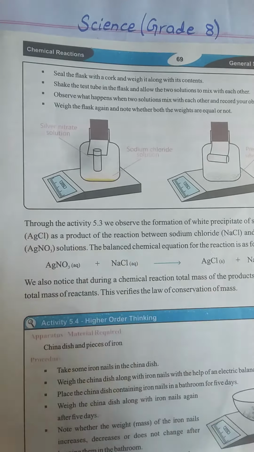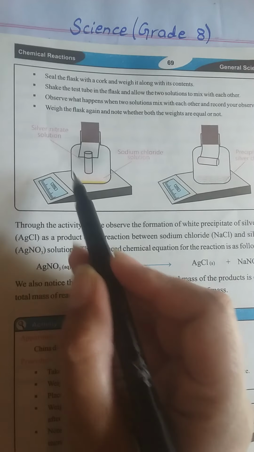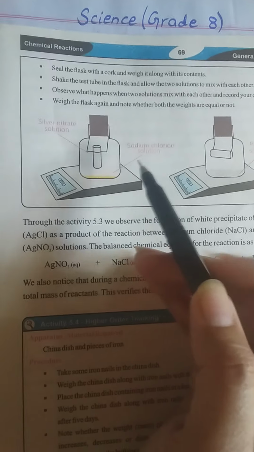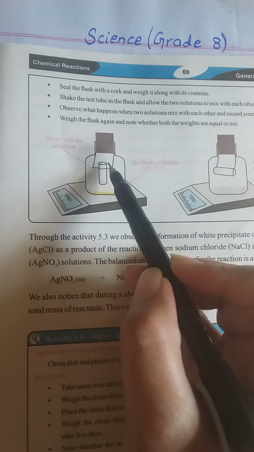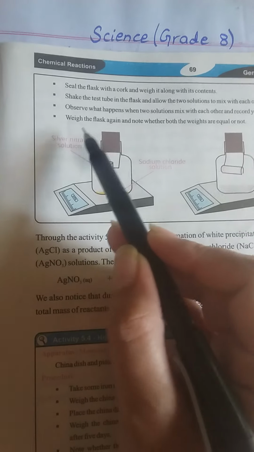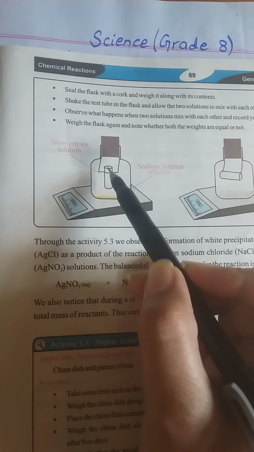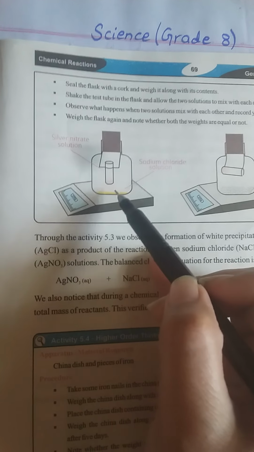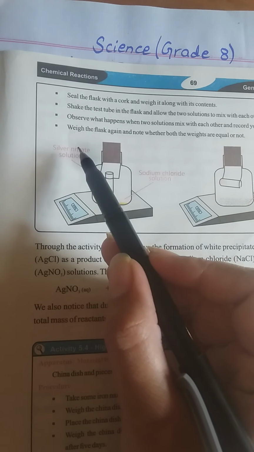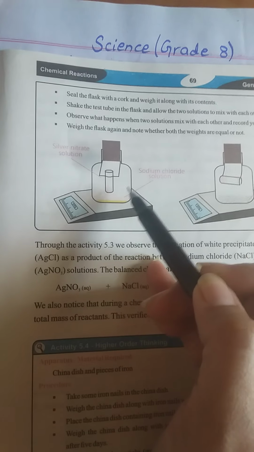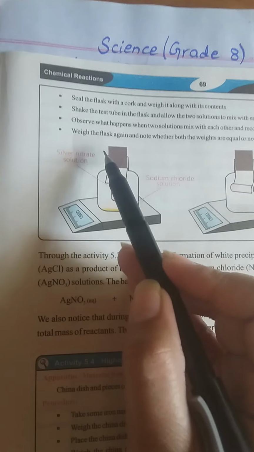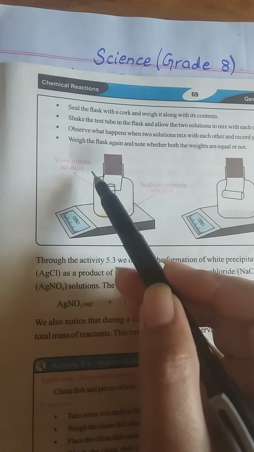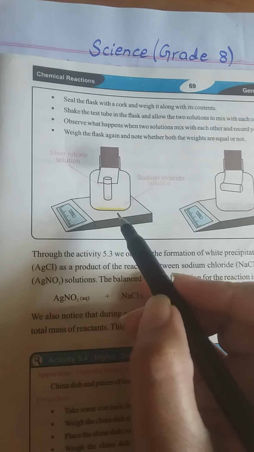So what will we do? We take the flask and add some sodium chloride solution into it, and we will take the small tube. This is the small tube, and we will take silver nitrate solution into this tube, and we will hang this tube in a way that the silver nitrate solution will not mix with the sodium chloride solution. Next we will put a cork into it so that they will not mix with each other.